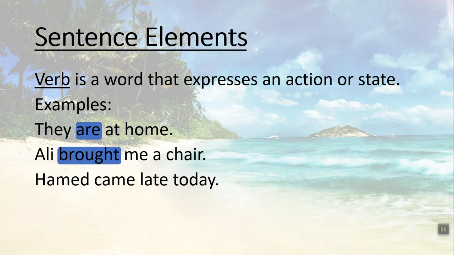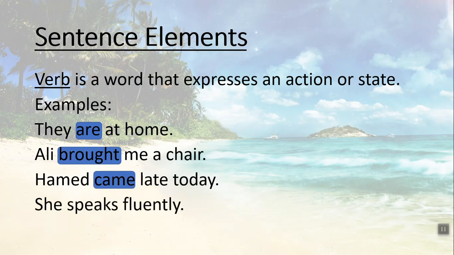Okay friends, in this part Hamid functions as the subject, and came is the second form of come. Came is a type of verb. "Late today" is an adjective plus an adverb. Late means you are late. Late today can be an adjective or an adverb. Hamid came late today. Came is a type of verb. "She speaks fluently." I think speaks is a type of verb.